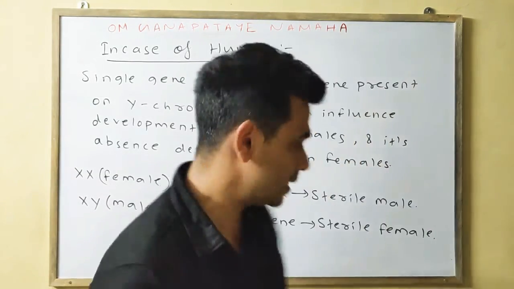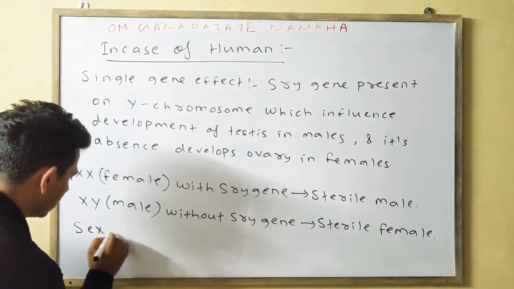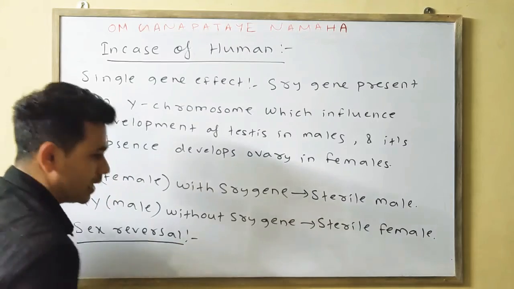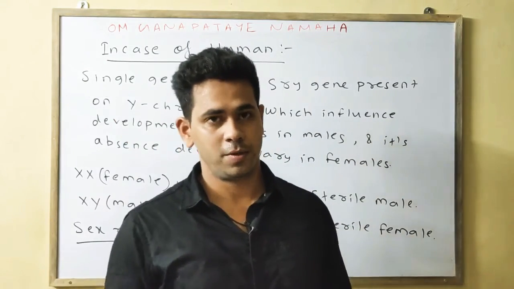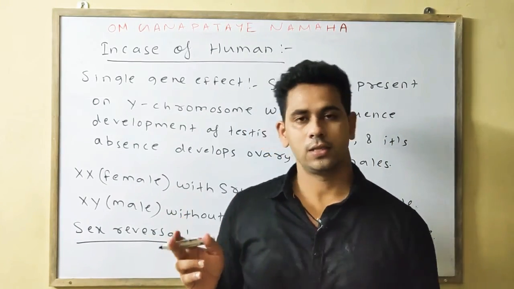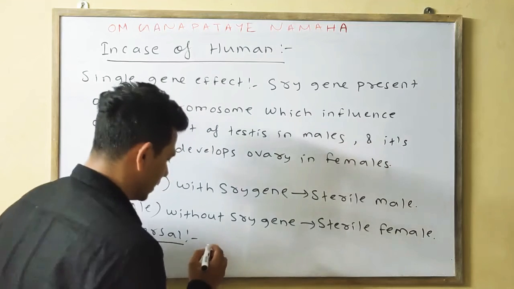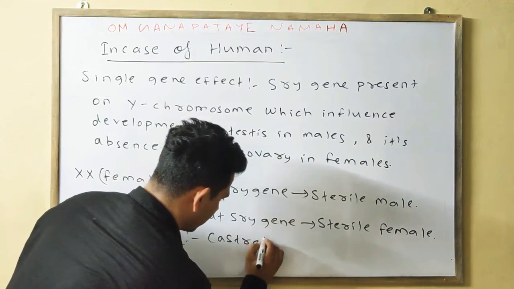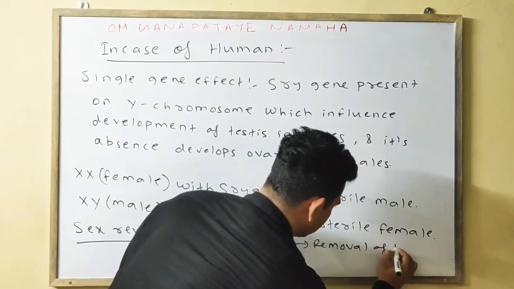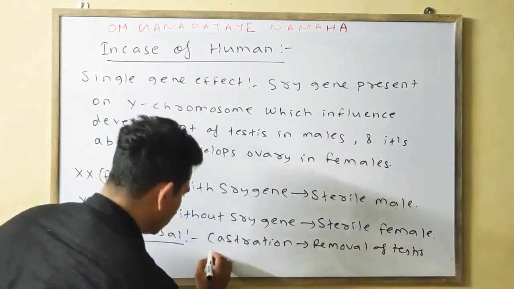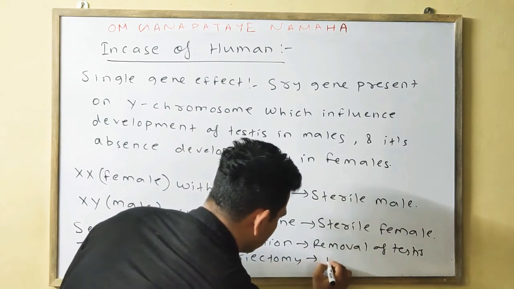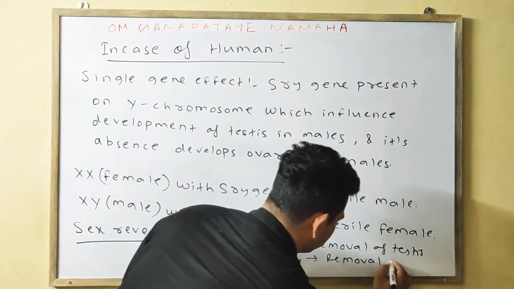So now lastly, you know, the sex reversal, okay. The artificial removal of the gonads before puberty will develop the secondary sexual characters of the opposite sex, okay. In the male, the removal of the testes is your castration, okay, whereas ovariectomy is your removal of ovary, okay.